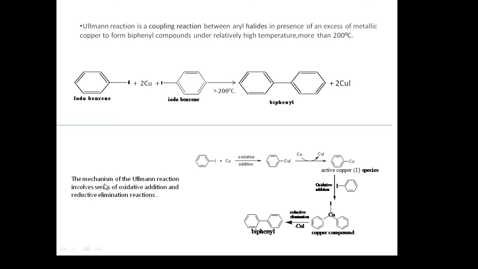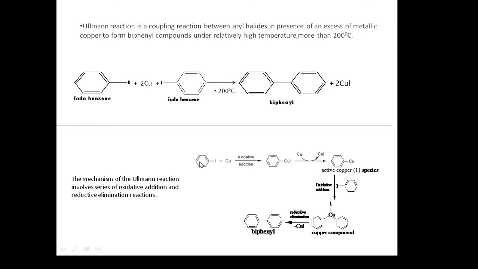Now this reaction mechanism involves a series of oxidative addition and reductive elimination reactions. So if you go through the mechanism briefly, then you will understand what is oxidative addition and reductive elimination.